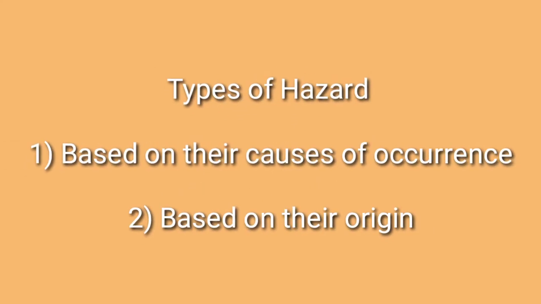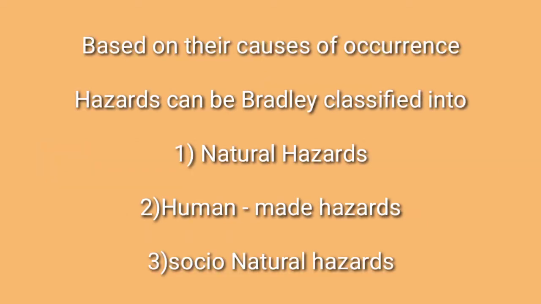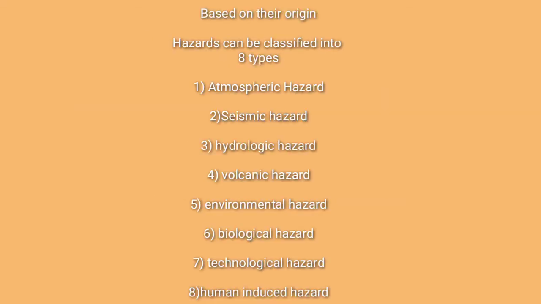Types of hazards. Hazards are classified in different ways. First one based on the cause of occurrence and second one based on their origin. First, based on the causes of occurrence, hazards can be broadly classified into three types. First one natural hazards, second one human made hazards, third one socio-natural hazards.